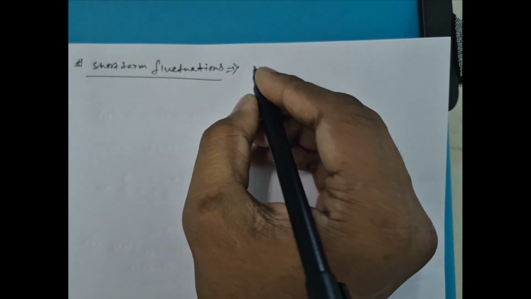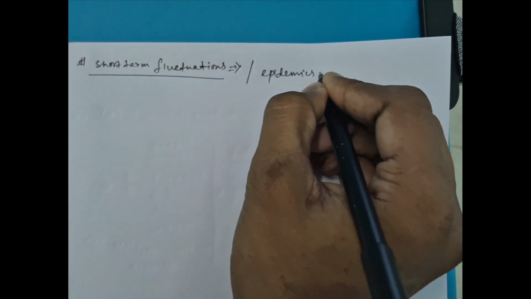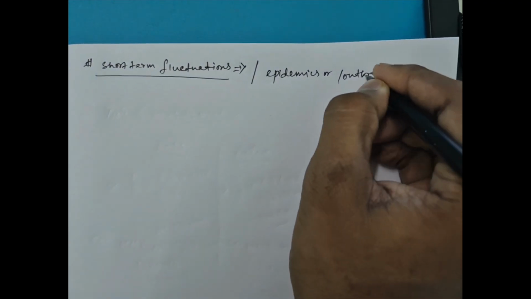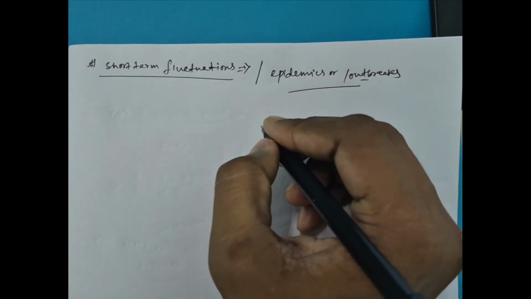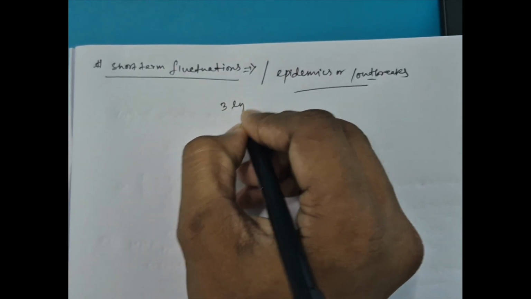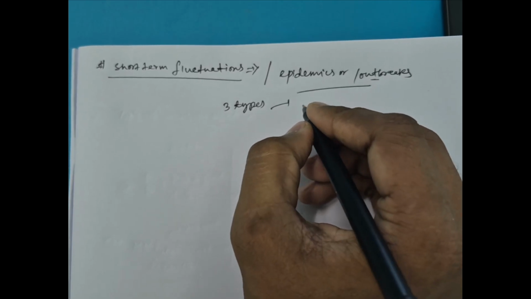We will learn about the short-term fluctuations, or the types of epidemics. These short-term fluctuations are also called epidemics or outbreaks. Mainly there are three types, which depend on the source and the exposure.